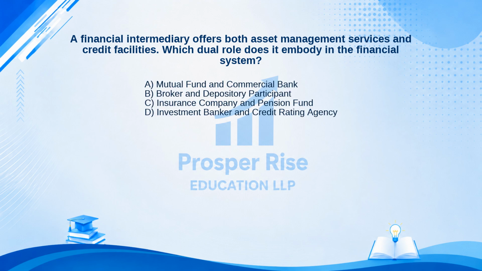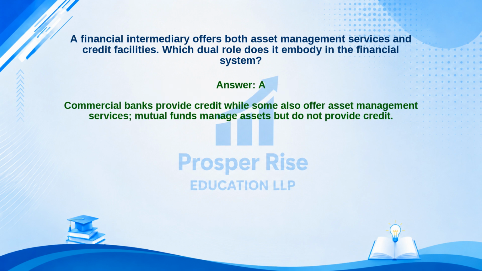Here are your options. A. Mutual fund and commercial bank. B. Broker and depository participant. C. Insurance company and pension fund. Or D. Investment banker and credit rating agency. Take a moment to pause the video and decide. The correct answer is option A. Let's see why.